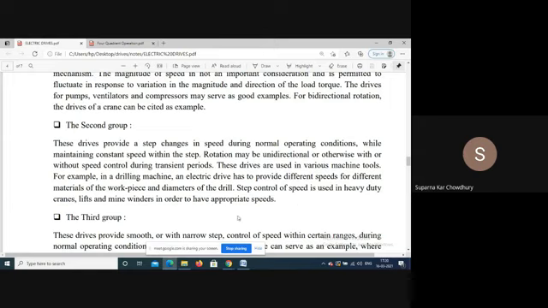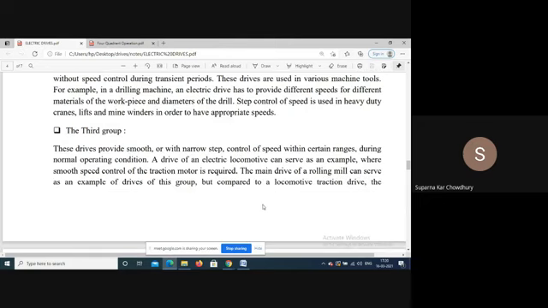The third group is provided with smooth speed control, or control of speed within a certain range, during normal operating condition. The drive of an electric locomotive can serve as an example, where smooth speed control of the traction drive is very important.